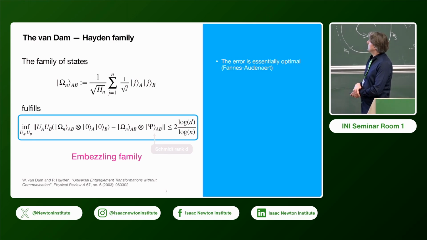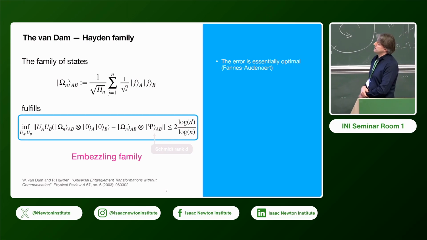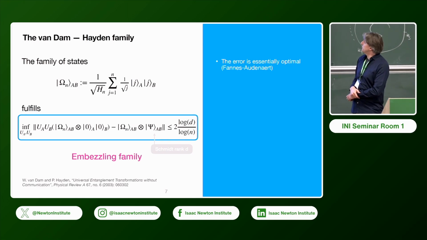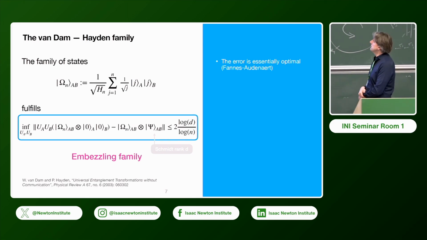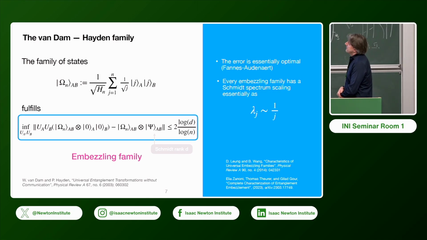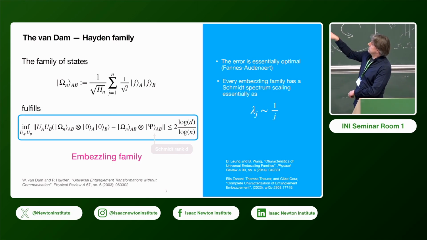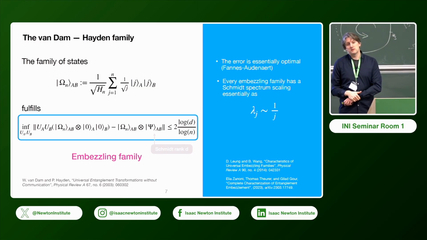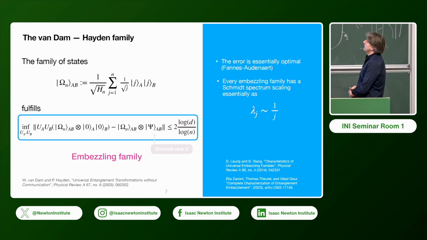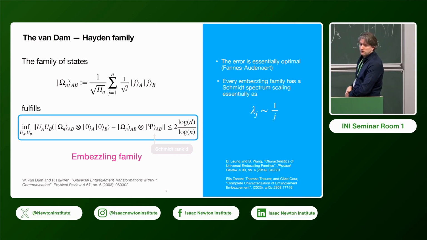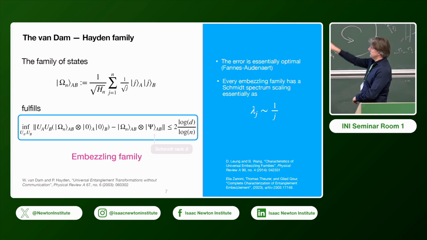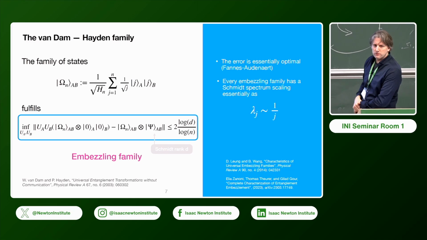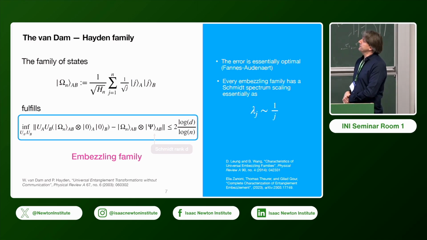There has been some follow-up work on this, and it has already been shown that essentially the error you get here is optimal due to the Fuchs-van de Graaf inequality. There were some further works that have argued that this kind of family is also unique, in the sense that the Schmidt values of the spectrum of this resource state have to have this asymptotic scaling of 1 over j. Here the Schmidt values would be the squares of the coefficients on each resource state.